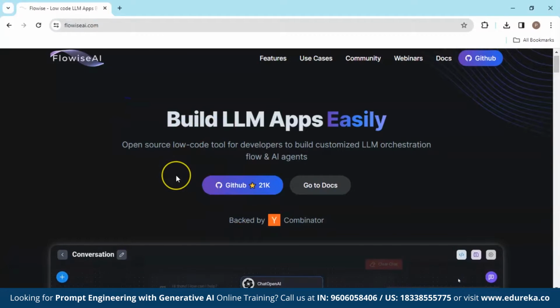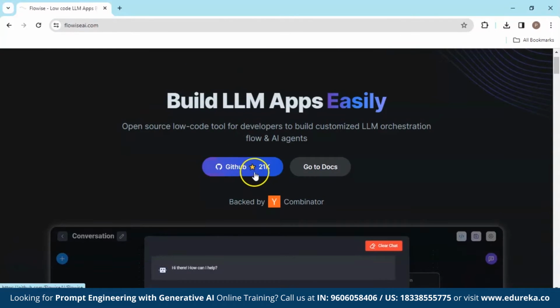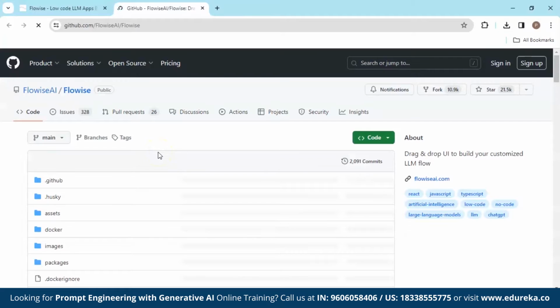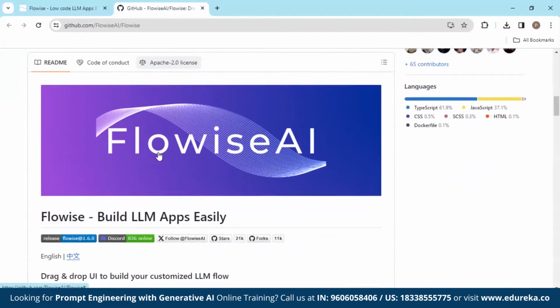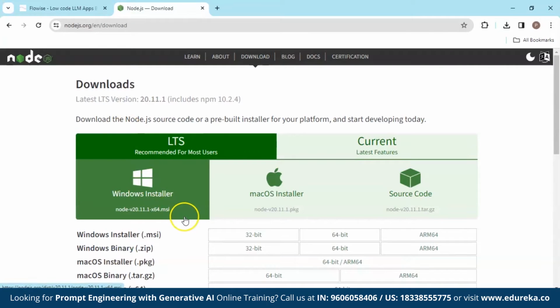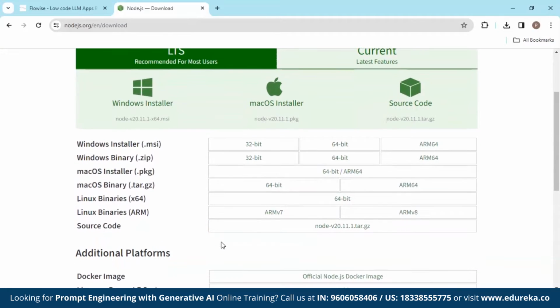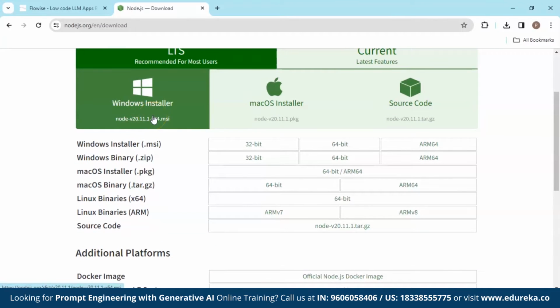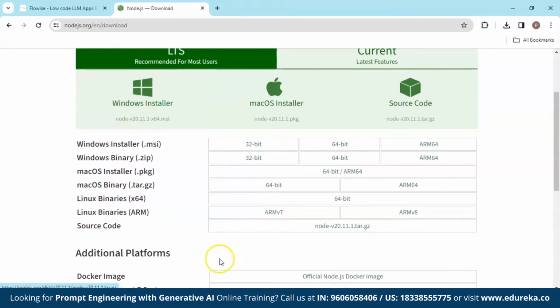Then in this official website, you can see the GitHub link over here. So we'll go on GitHub, then we'll scroll down, and here we see the quick start option. In this quick start, we have all the steps to start with Flowise. So firstly, it says to install Node.js. So we'll do that. Over here, based on your system, you can just download Node.js. I have already downloaded Node.js in my system, so I'm not going to repeat the step, but you guys can follow that.